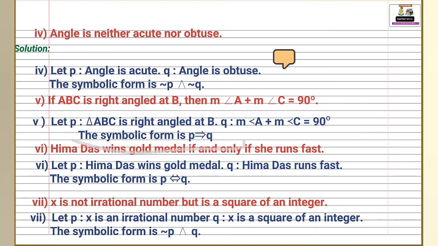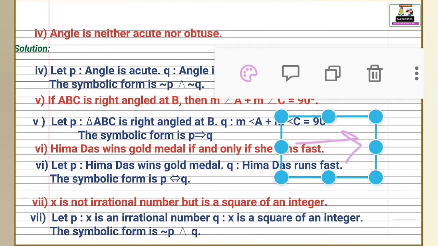Then symbolic form is p implication q, because in this statement the words are if then. That means this is an implication or conditional statement, since we use here implication symbol, and read as p implication q or p implies q. Another symbol of this is the implication symbol, remember.